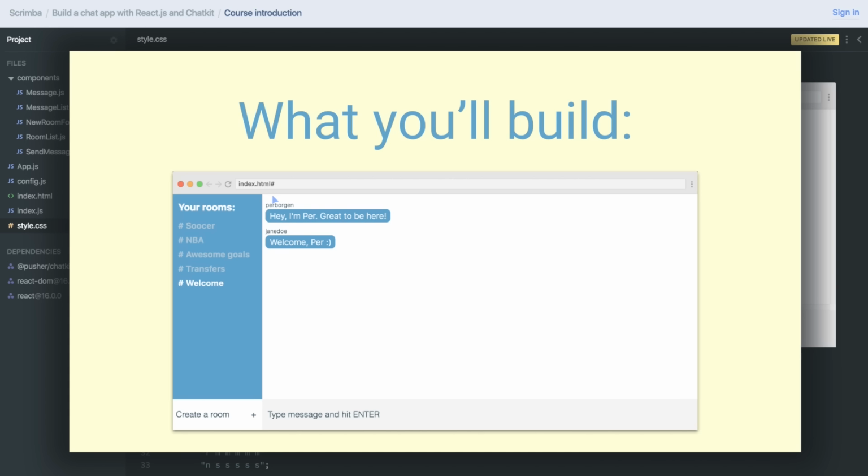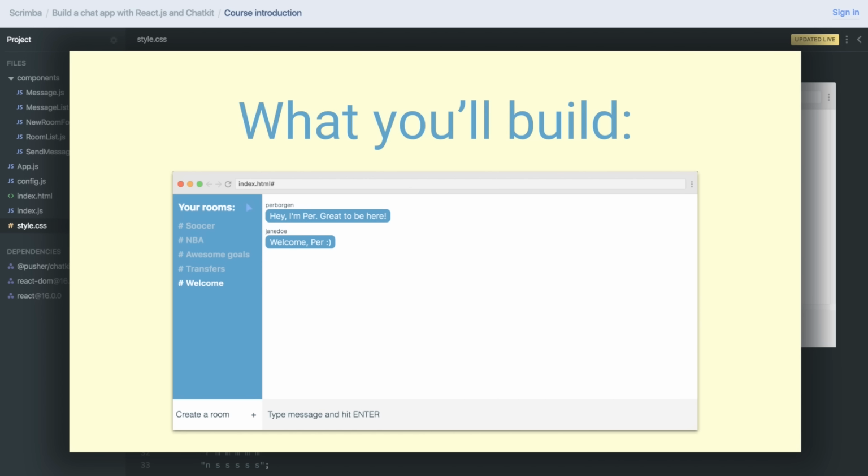So by the end of this course, you'll actually have built this chat application here. It's a chat app with multiple rooms, which you can switch through this menu on the left-hand side here. You can also create rooms. And thanks to Chatkit, it's as fast as any other chat application out there. And towards the end of the course, when you've understood how the entire repository works, you're going to get your own copy of this chat room through cloning the repository and save it to your profile.